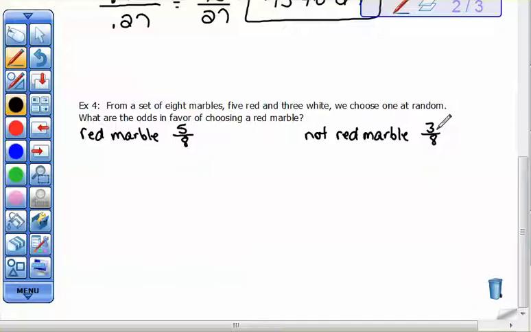Now we want our odds in favor. So that means we want the red marble over the not red marble. So the red marble would be 5 over 8. The not red marble would be 3 over 8. Our 8s would cancel, and we would end up with 5 over 3, which in odds format would be 5 to 3.